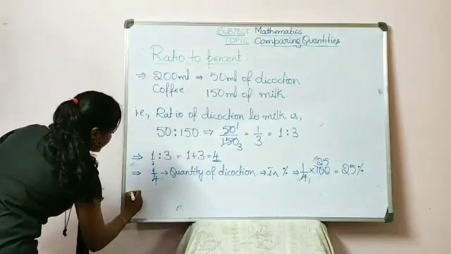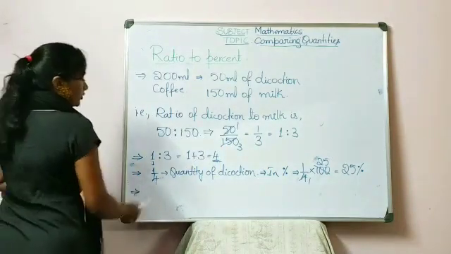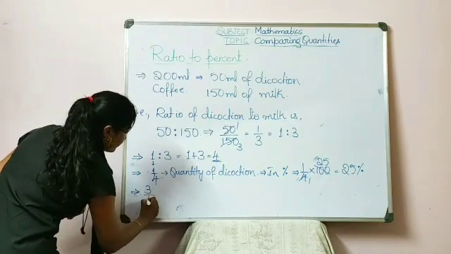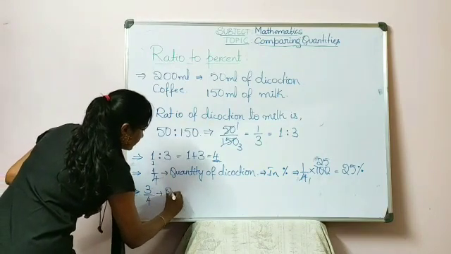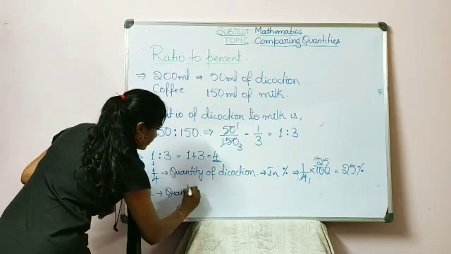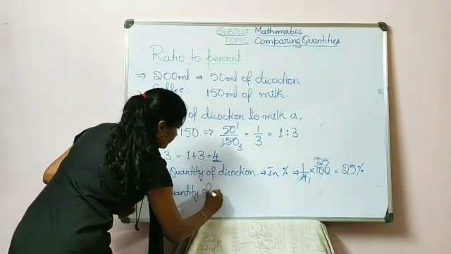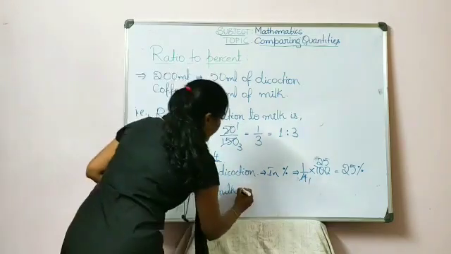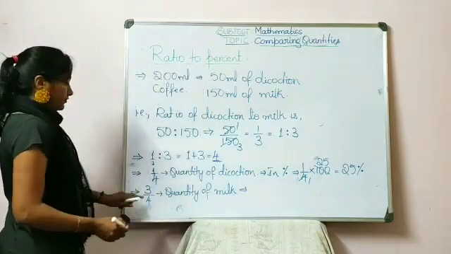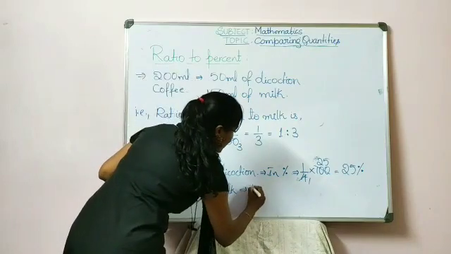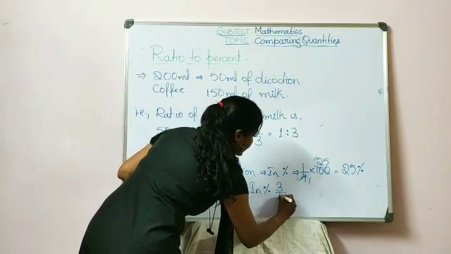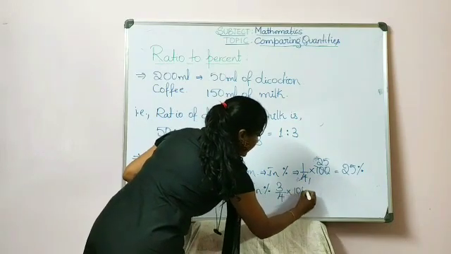So let us see the same way for milk. So the part of milk is 3 here. So it is 3/4 is the quantity of milk in the coffee. So again, if we have to convert 3/4 to percentage, all we have to do is multiply 3/4 with 100.